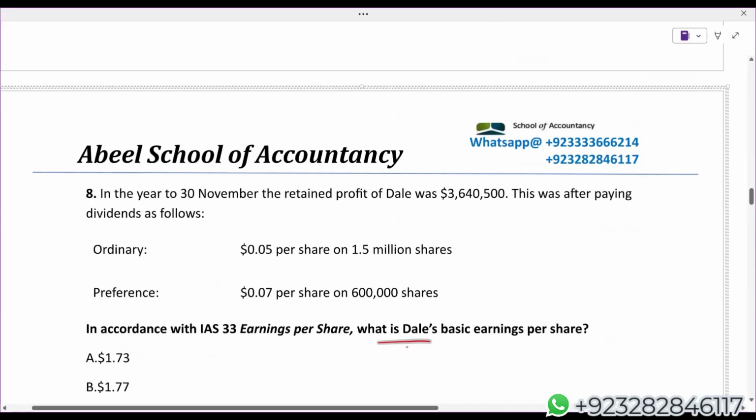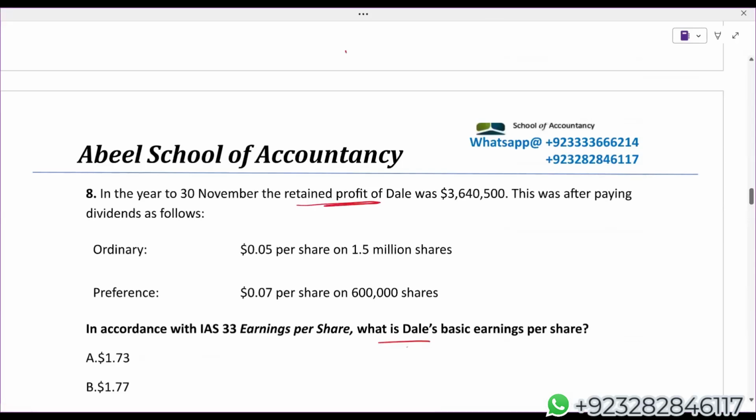In the year ended 30th November, retained profit of Dale was 3.6405 million. This was after paying dividends, ordinary and preference. Again, we have no issue if you have deducted preference dividend, but we do have issue while calculating EPS that you should not be deducting dividend to the ordinary shareholders. So 1.5 million into 0.05.